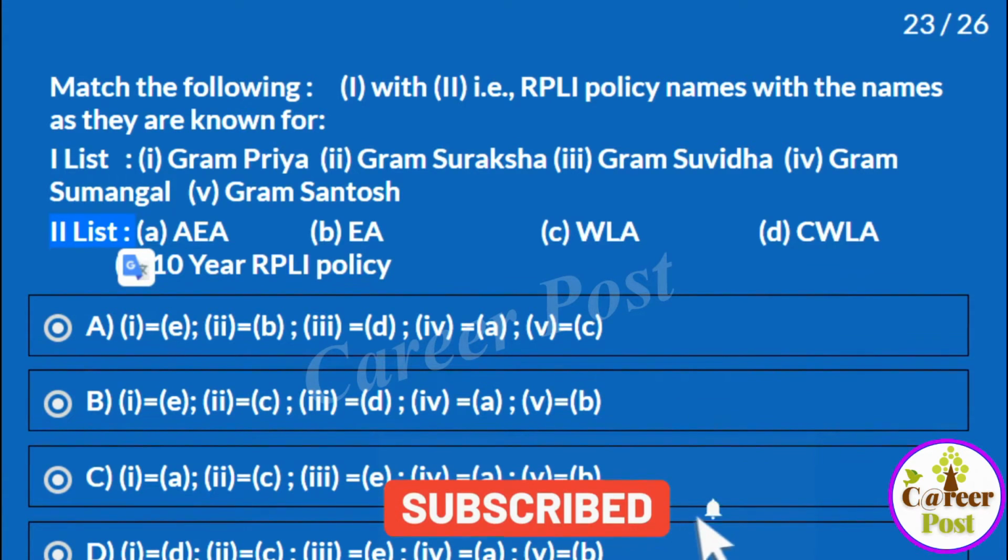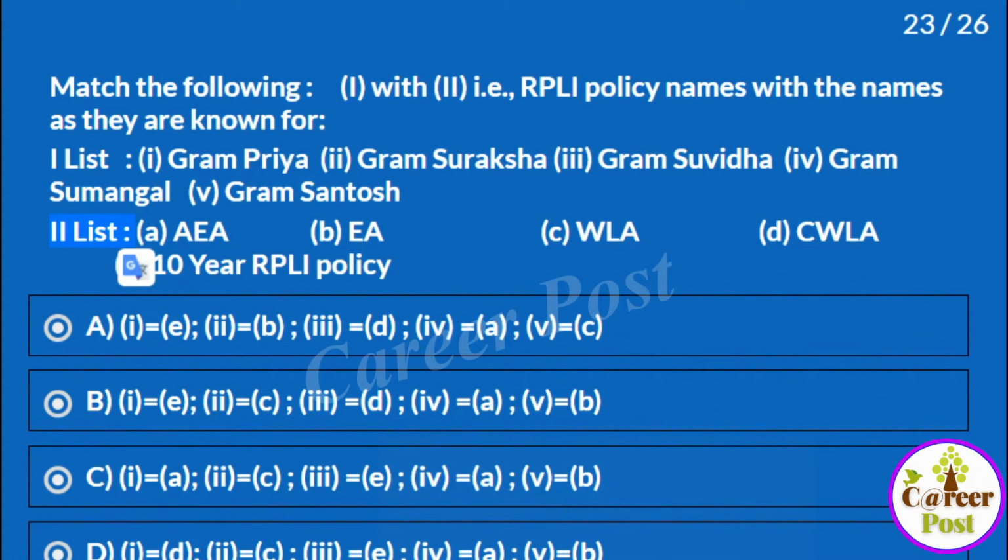We know that RPLI policies have different names: Gram Priya, Gram Suraksha, whether it is AEA, EA, WLA, CWLA, or the 10 years RPLI policy. There are 4 options given, and you have to choose the correct one.